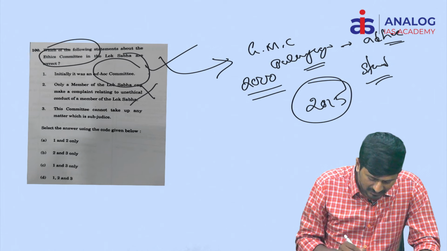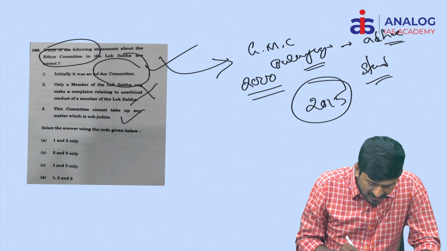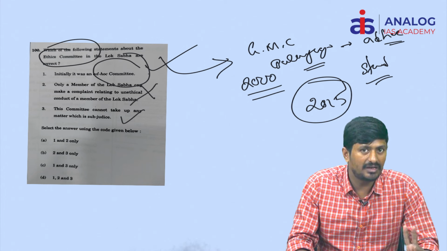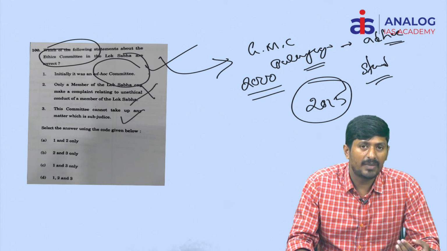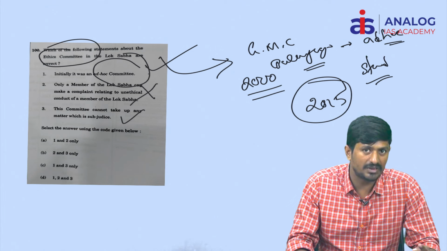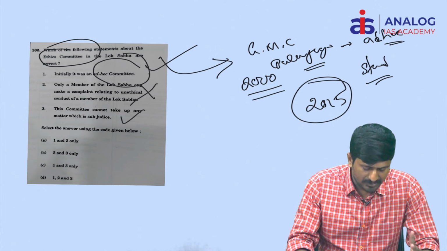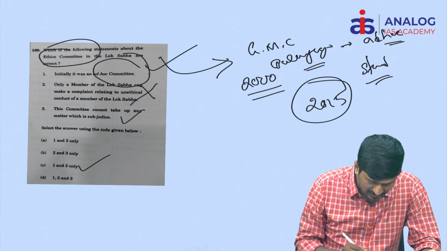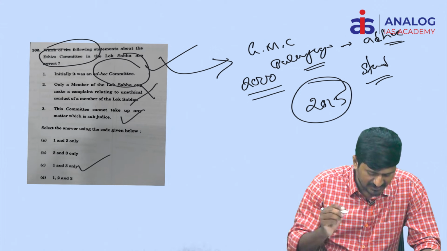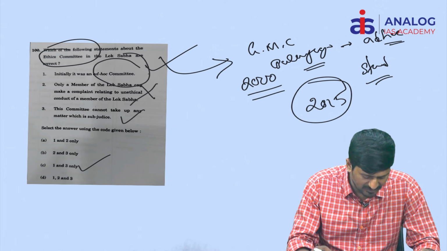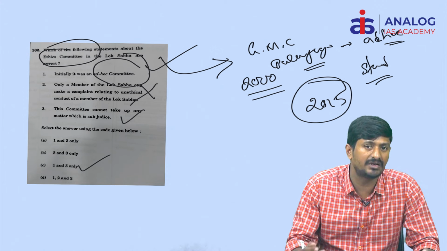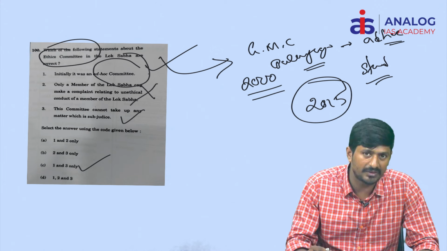Coming to the third statement, the committee cannot take up any matter which is sub judice. Yes, this is the right statement. Actually, the committee cannot take up two kinds of matters. Number one, a matter which is based on media reports. Number two, a matter that is sub judice, which is under examination by any given court in the country. So hence, what is the right answer? C is the right answer, which covers both statement number 1 and statement number 3.